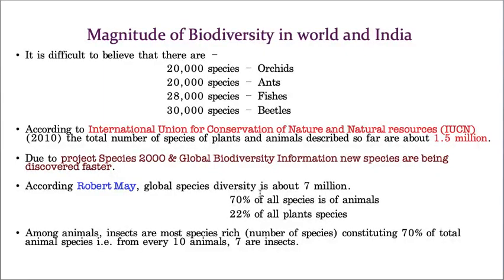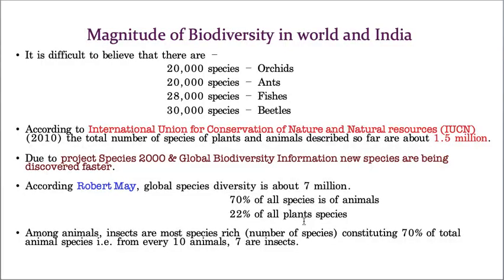That means animals are more than plants. This is a very important point. Robert May's concept is, in today's lesson, the second most important topic I am explaining. So according to Robert May, the world's species diversity is about 7 million. In that 7 million, 70 percent are animals, whereas 22 percent are plants.